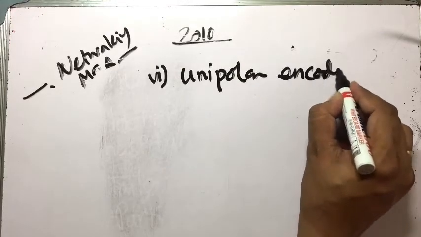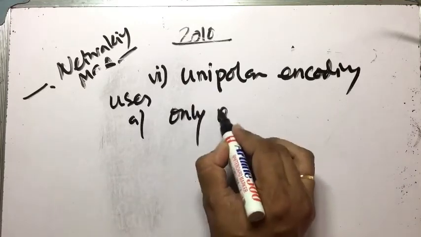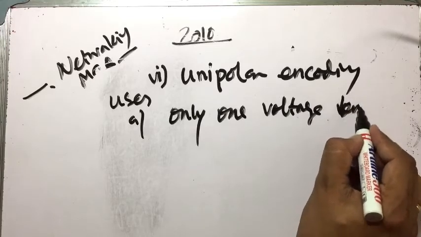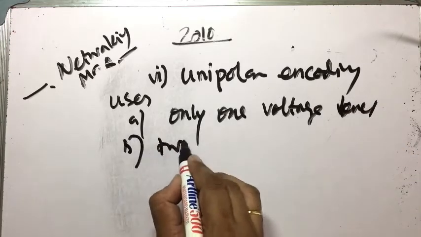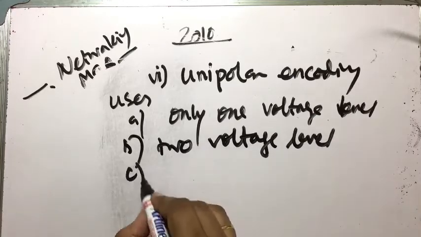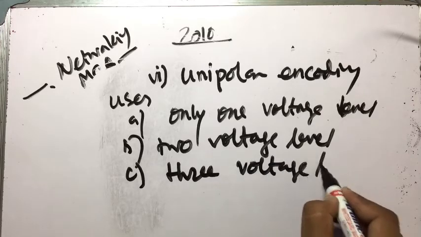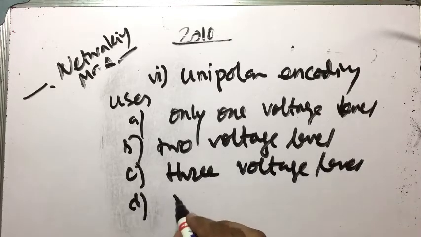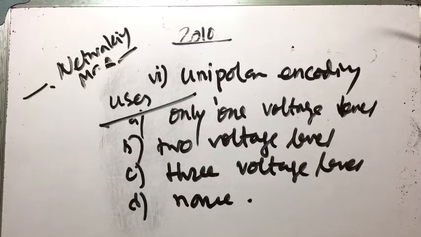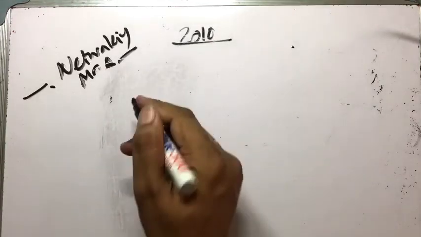Unipolar encoding uses option A, only one voltage level; option B, 2 voltage levels; option C, 3 voltage levels; option D, none. And the right answer is unipolar means 1 voltage level, that operates either above or below the axis, that is the 1 voltage level unipolar system.